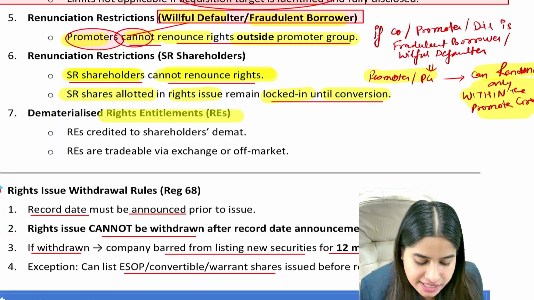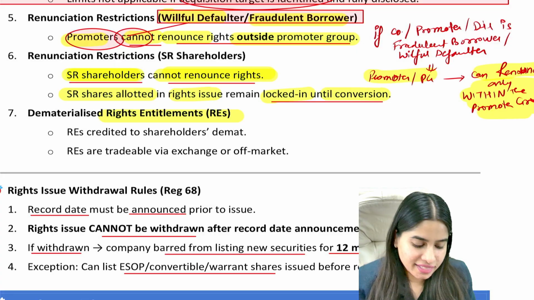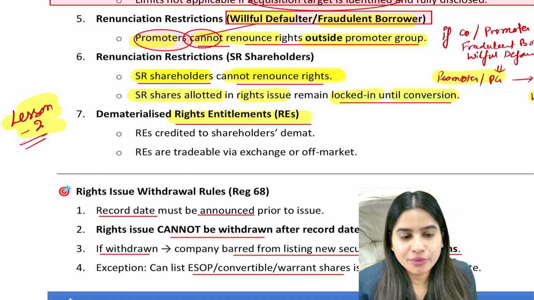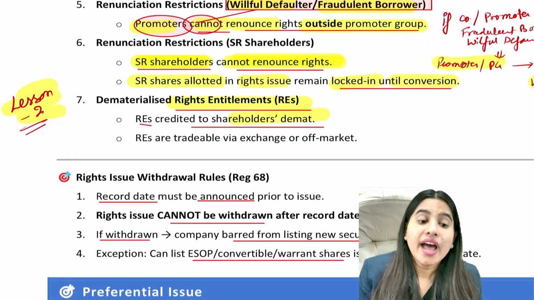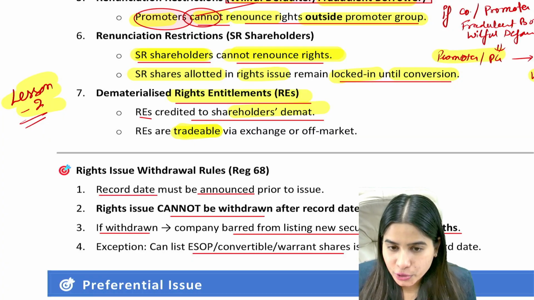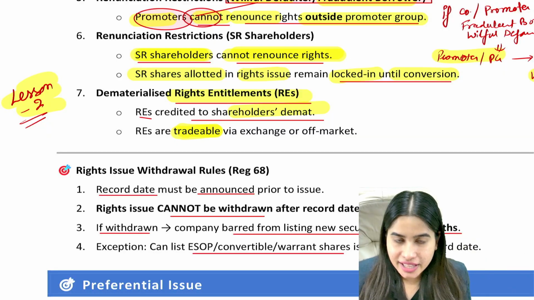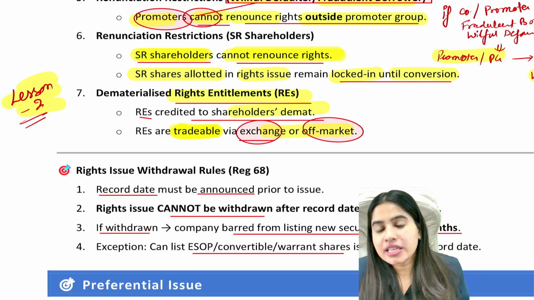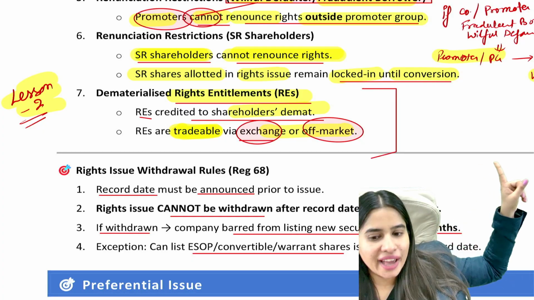And lastly, this right offer that I get, nowadays these are given in demat form, and this we have already studied in lesson number 2, right entitlement. So this right offer that we get is directly credited to our demat account, and even these are tradable, which means if I don't want to purchase right shares, I can sell my RE, right entitlement, to someone else through stock exchange or off market. Off market means outside the stock exchange. This topic of RE we have also done in lesson number 2, if you can recall.